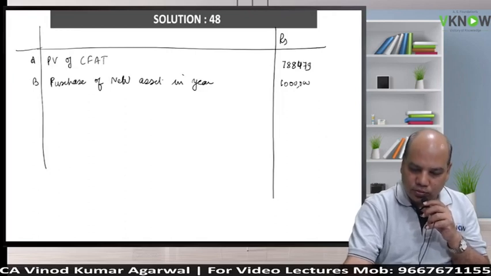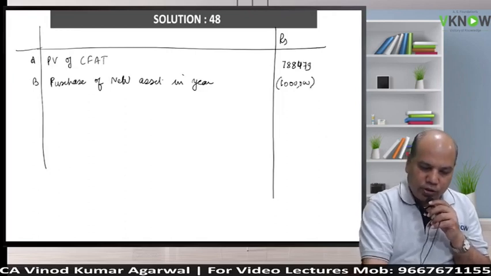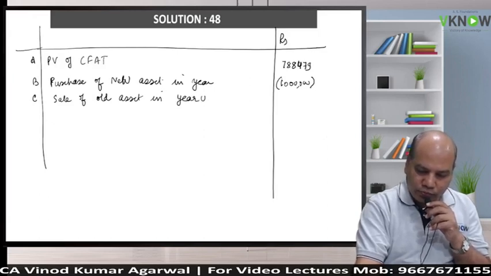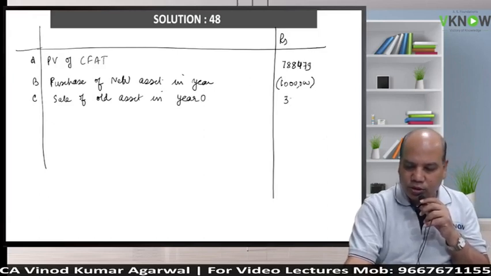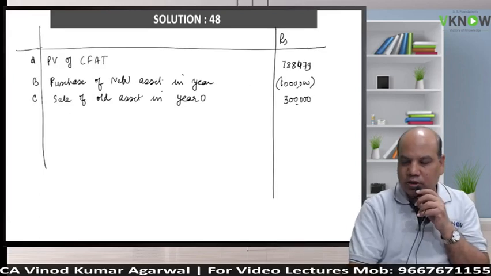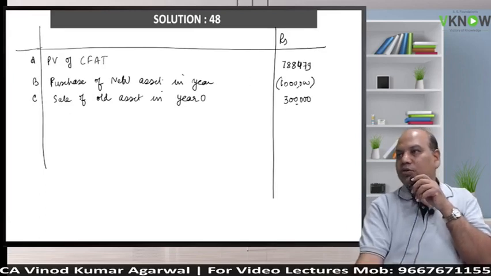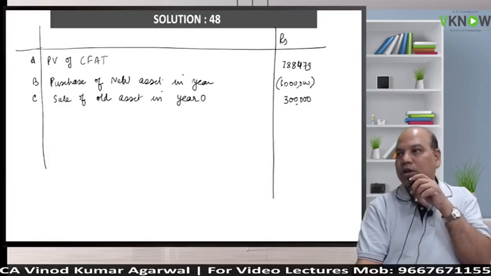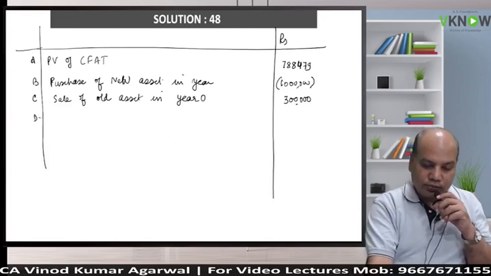This will be an outflow. Then sale of old asset in year 0. Or you can combine them and write 7 lakh. That is also okay. You can write 10 lakh and 3 lakh separately. Point D, incremental working capital in year 0.